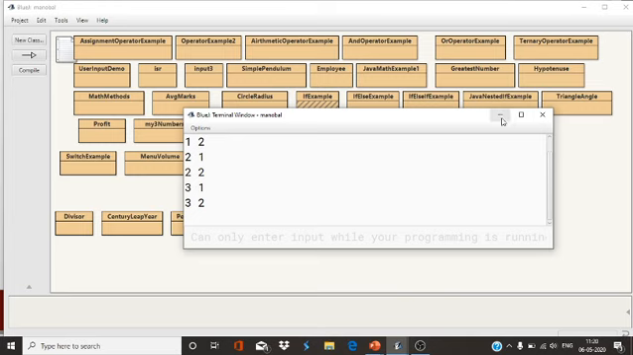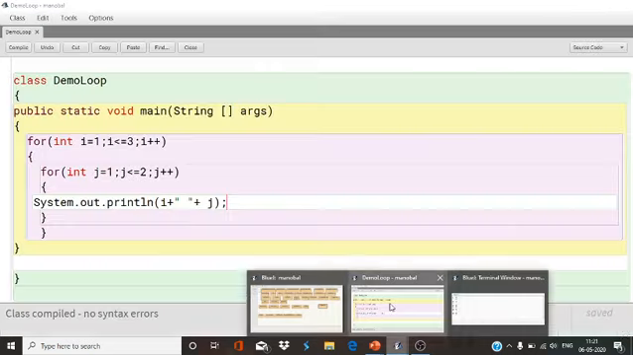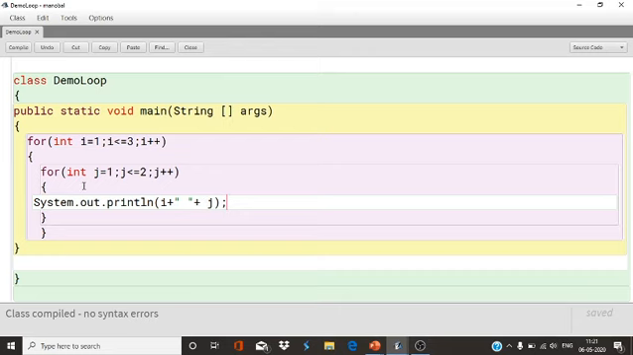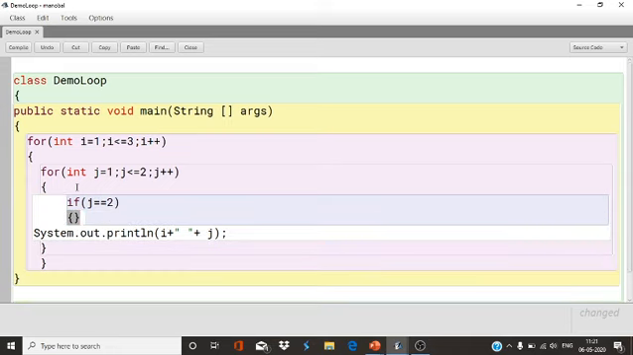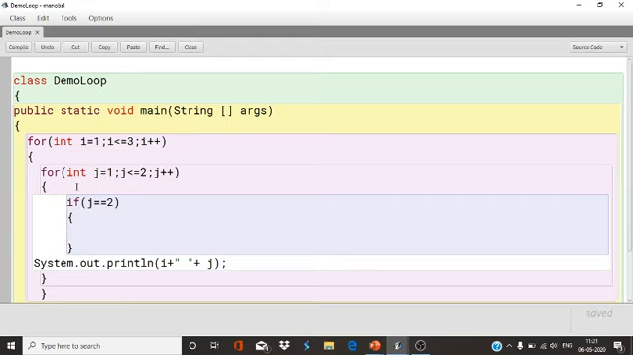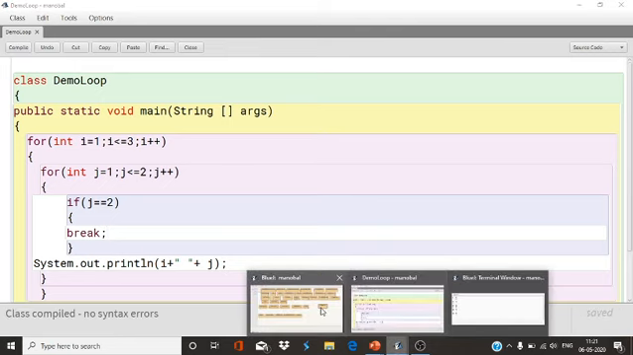Now, if I use break inside this, if j equals 2, break. Now see what will happen here.